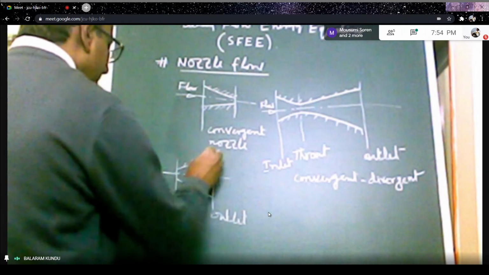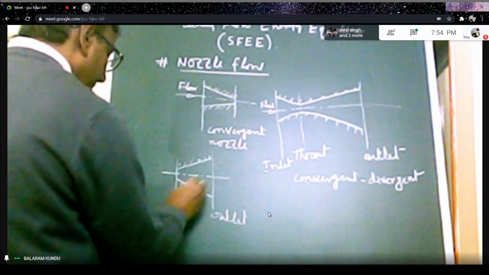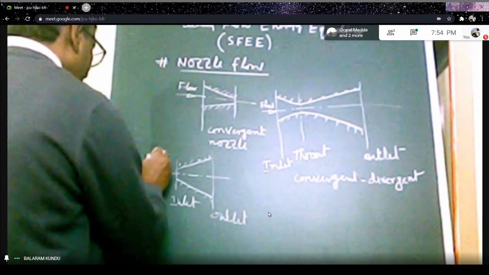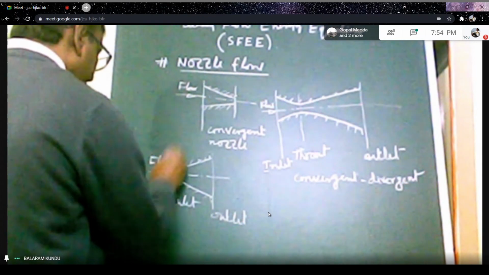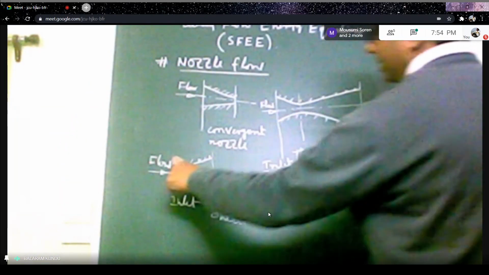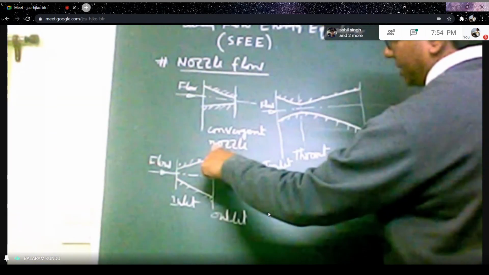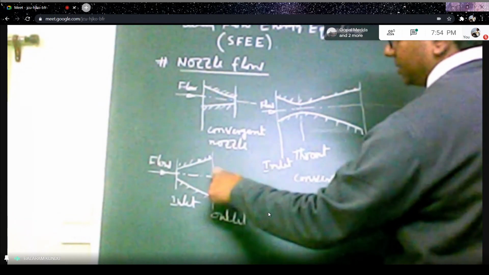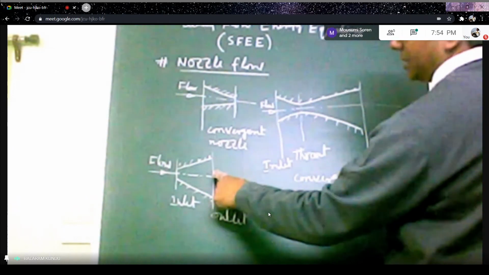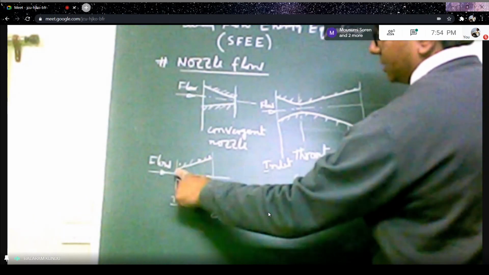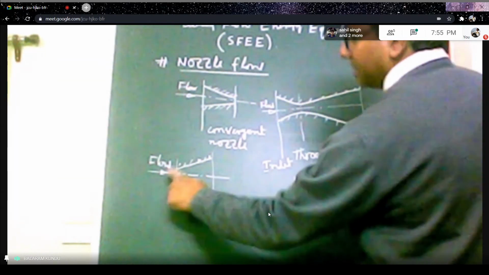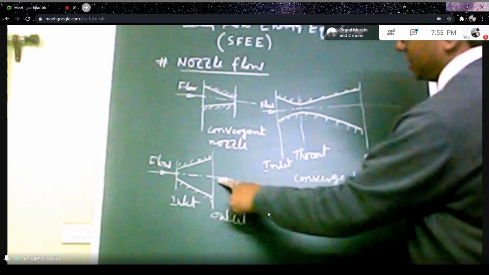And this is the wall of the nozzle, and here flow takes place in this direction. So in case of a divergent nozzle, at the exit we always get supersonic velocity, and at the inlet the velocity should be sonic or supersonic. If the velocity at the inlet is subsonic, we cannot get supersonic velocity at the exit.